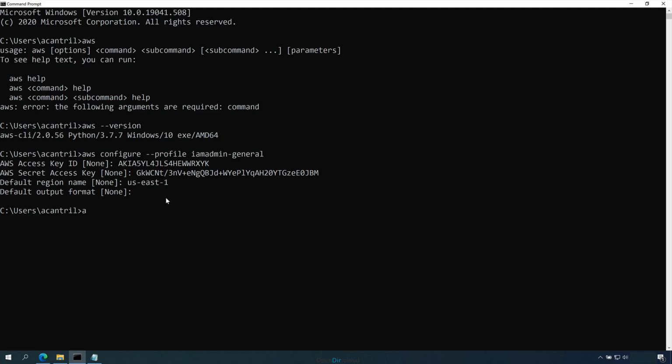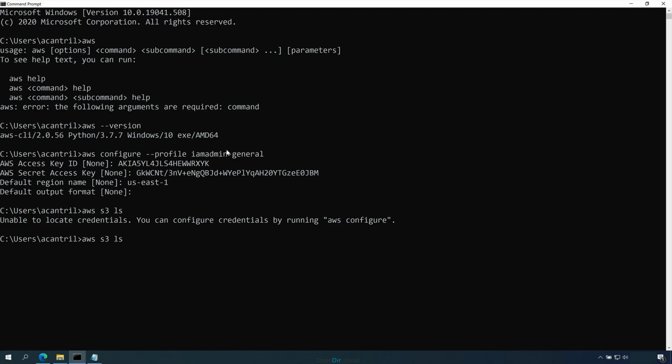And to test that, we can use aws s3 ls and then a space. Now this will run a listing of any S3 buckets in this account. Now we won't have any S3 buckets, and if we don't have any buckets, it will simply return an empty string, and that's fine. But if it returns an error, then we know we have a problem. Now if we just ran this command on its own, we would get an error because we haven't configured any credentials as part of the default profile, so it will tell us unable to locate credentials. Because we've configured these credentials inside a named profile, we need to specify that named profile on the command line.